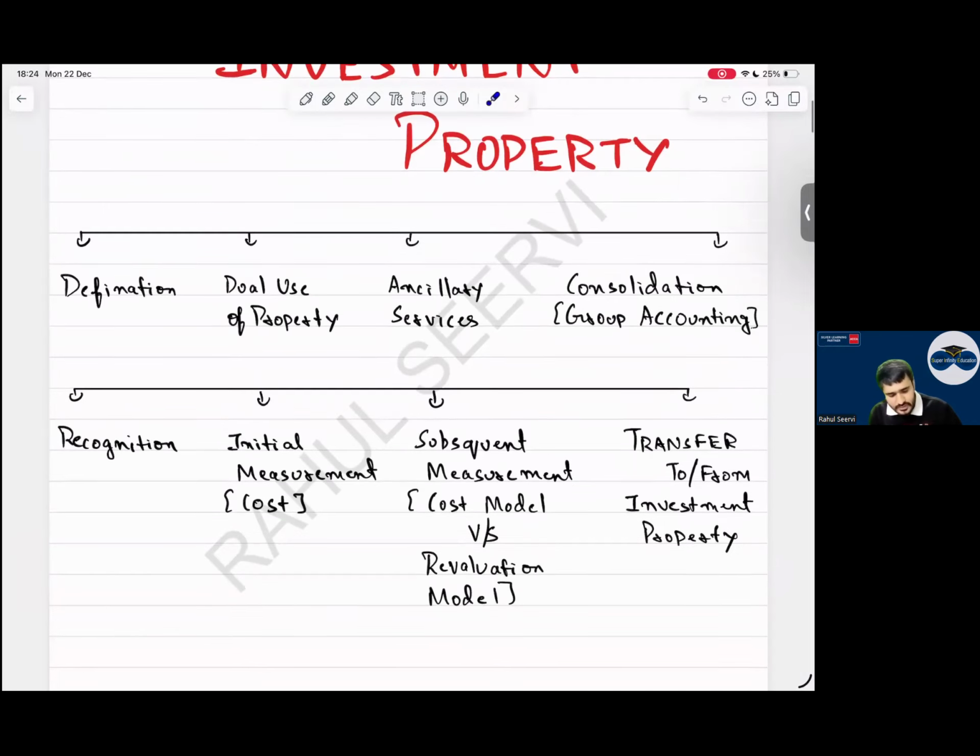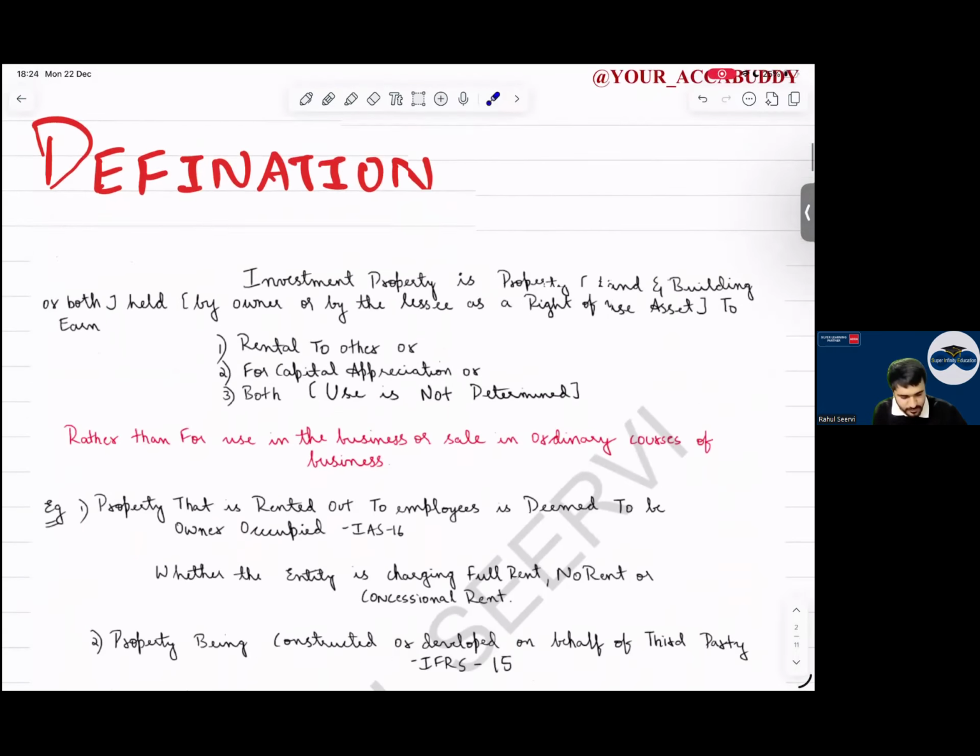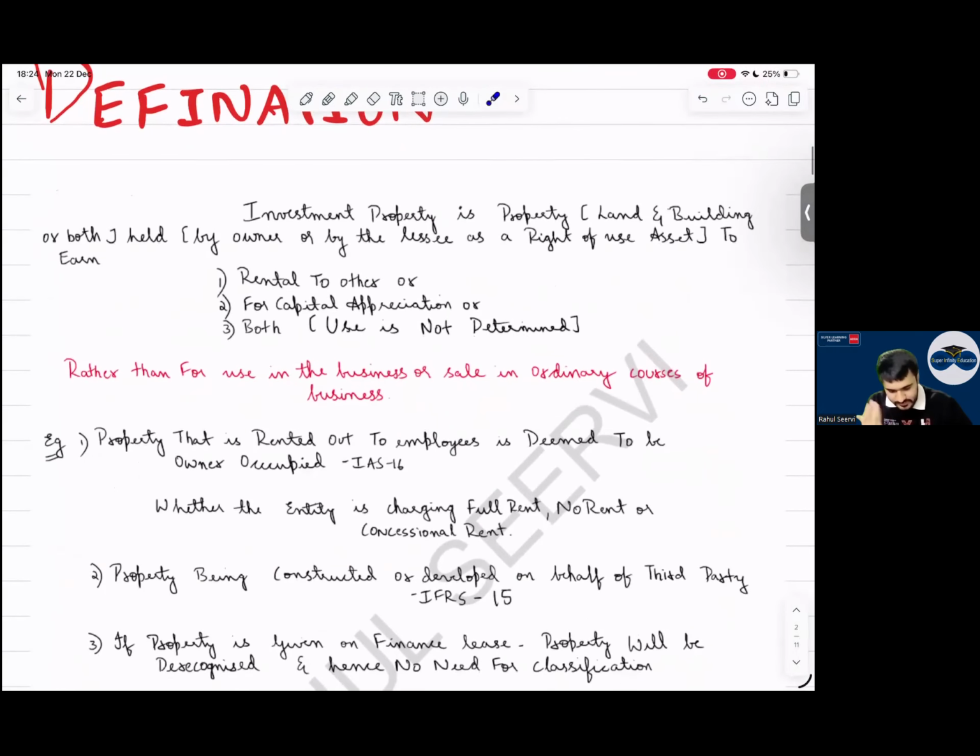Now let us start with the definitions first of all. Let's see what IAS 40 says. Investment property is a property. What does property mean? Property means land and building. It does not mean only a building. Property means land or building, or both. Held by the owner. Who is the owner? You, I, anyone, or by the lessee as a right of use asset.